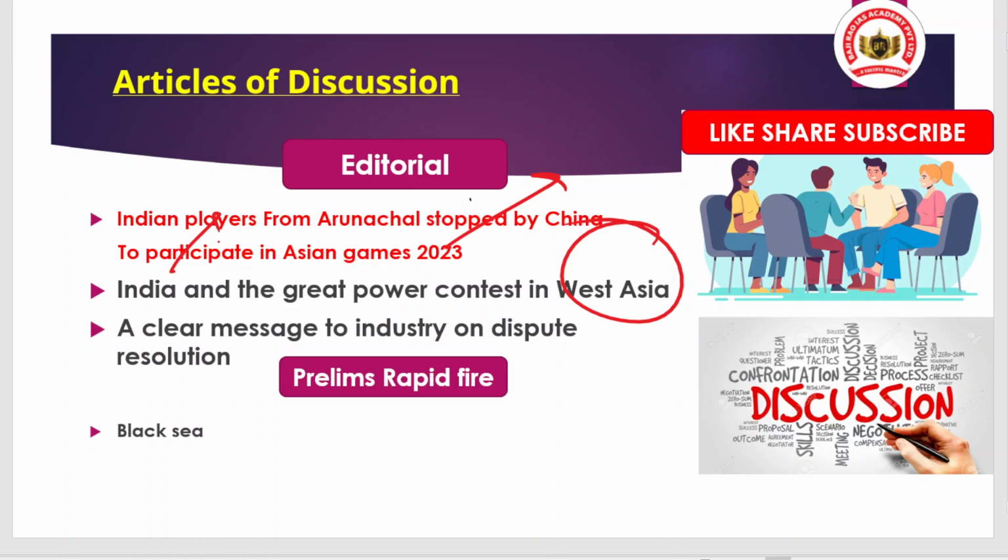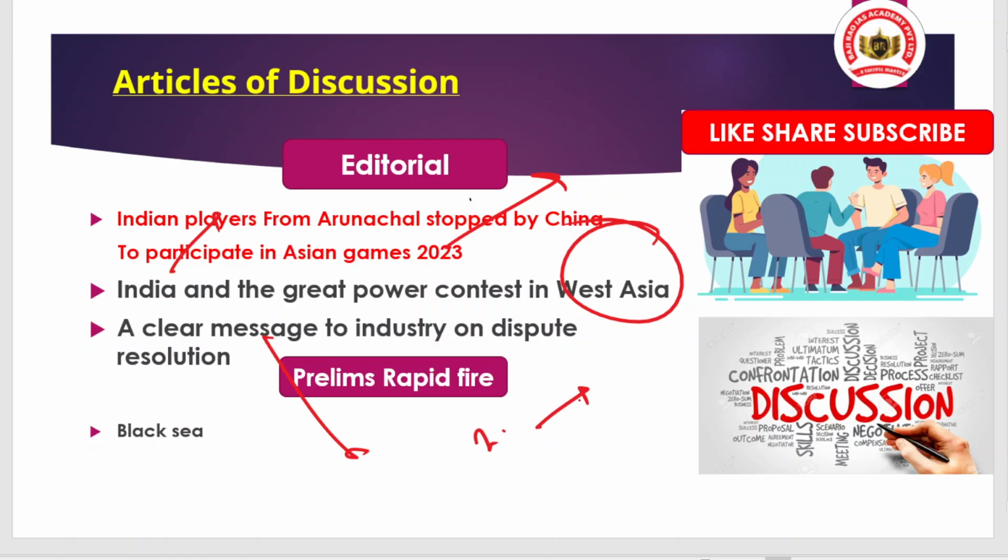The third article will be related to the alternative dispute resolution mechanism, because recently Parliament passed the Mediation Bill 2023, which tries to provide alternative dispute resolution between industries in conflict outside the court premises, so that we have speedy delivery of justice and speedy resolution.